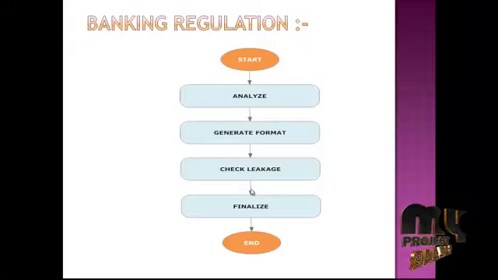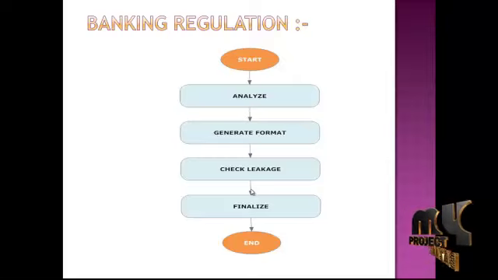After generating the format, it will be carried out for the checking process. Here every bank regulation will be checked by means of every factor, that is the rate of interest, the area in square meters, everything. From this we can determine how much rate of interest, how much value they are assigning, and how much rate is carried out by the bank from the bank regulation. After determining those values, we can proceed to the finalization. After acquiring the values, we are able to finalize the report, then proceed to the next data flow.